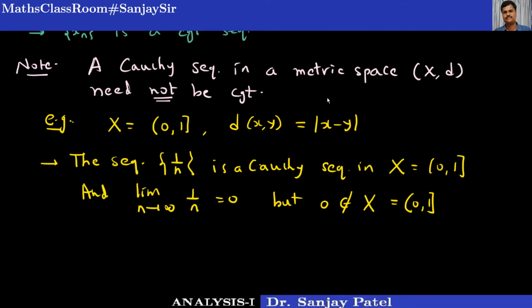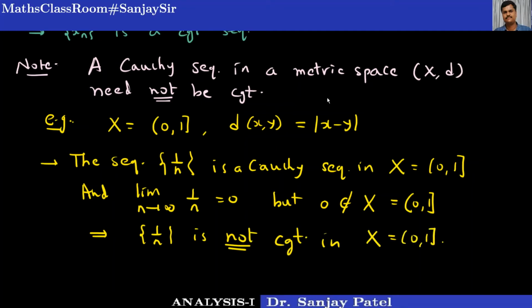So this has only one limit, which is 0, but it is not an element of the set X. So I can say that the sequence 1 upon n is not convergent in this X, (0, 1]. So a Cauchy sequence in an arbitrary metric space need not be convergent. That is the main thing I want to highlight here.